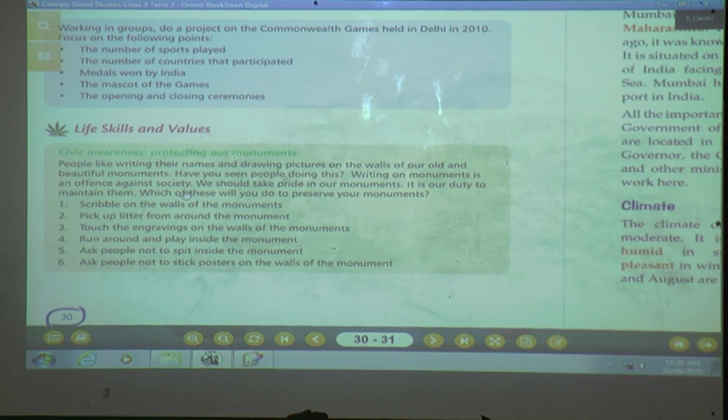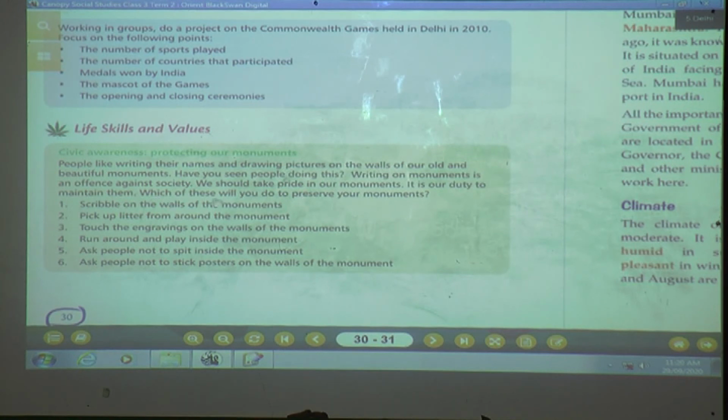That's why whenever you visit a beautiful monument, you are not supposed to write names or draw pictures on it. What will happen if you write names or draw pictures? Writing on monuments is an offense against society. We should take pride in our monuments. It is our duty to maintain them. What is our duty? To maintain them.